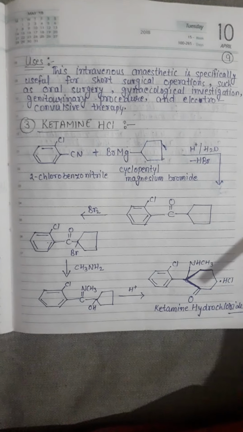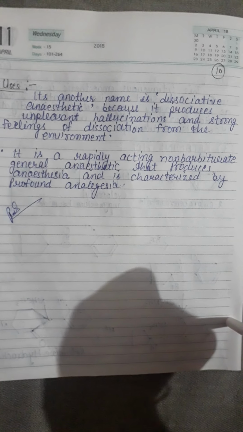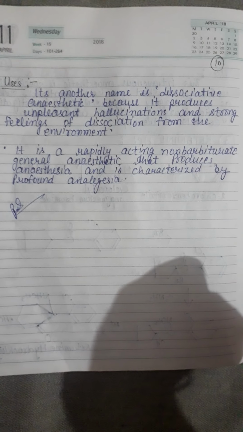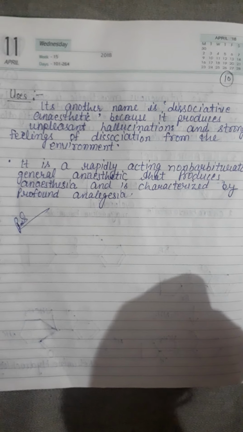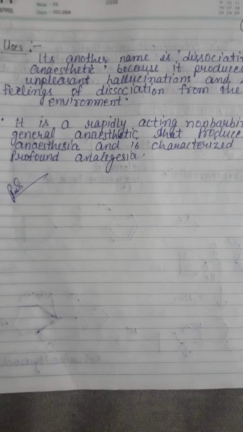These are the structures of ketamine HCl. And the use of ketamine is, its another name is dissociative anesthetic because it produces unpleasant hallucinations and a strong feeling of dissociation from the environment. Okay, it is a rapidly acting non-barbiturate general anesthetic that produces anesthesia and is characterized by profound analgesia. These are the syntheses of different types of anesthetic drugs.